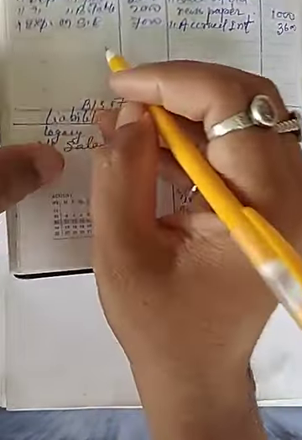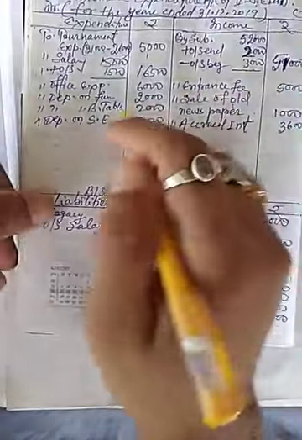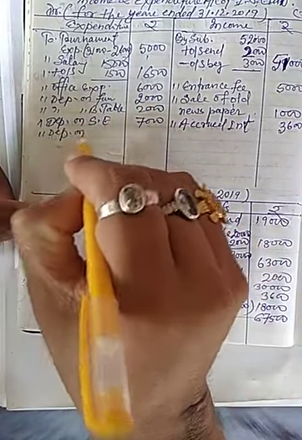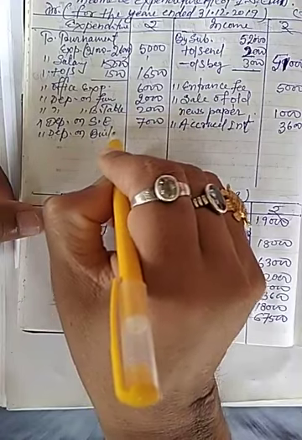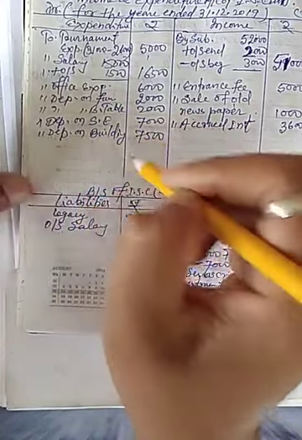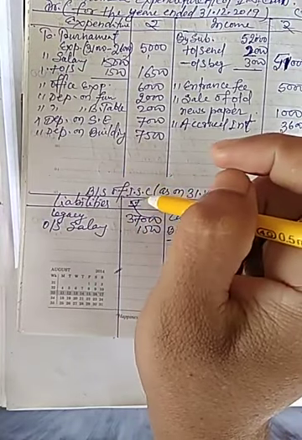So I will also show the depreciation on building in expenditure account 7,500.